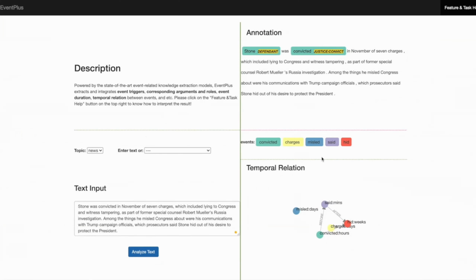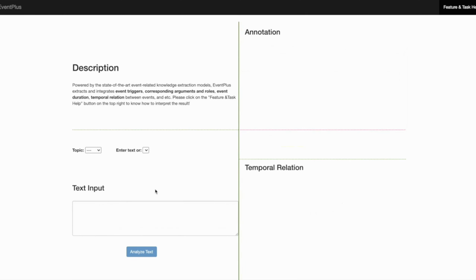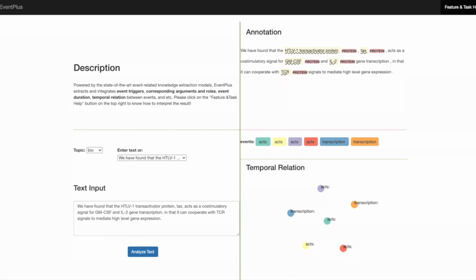In addition, we show the temporal relation among events in panel E, where edge labels represent the relation type and the node labels indicate the duration of each event. The flexible design of EventPlus makes it easy for researchers to adapt it to other domains. For example, we can also support biomedical domain. EventPlus will also visualize the other events in the same style.